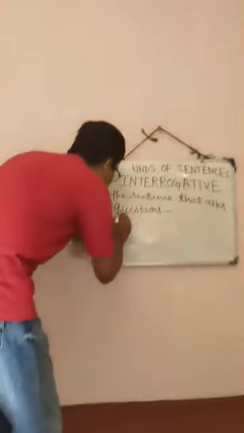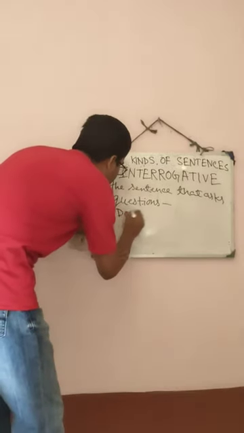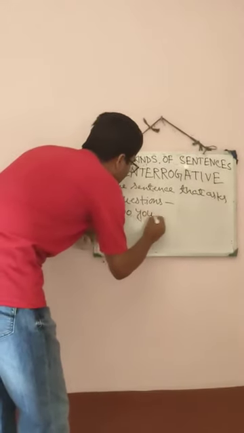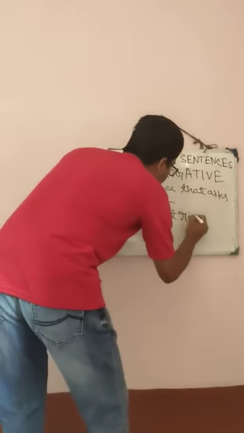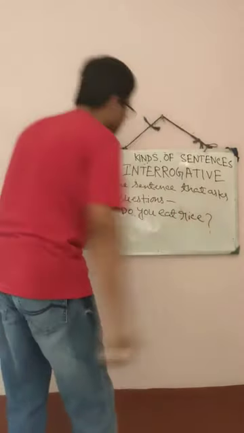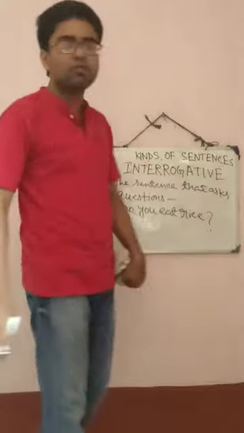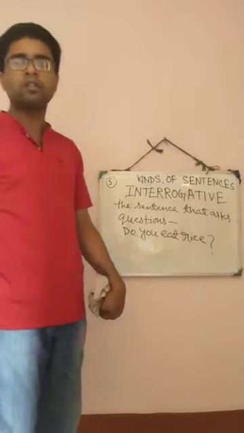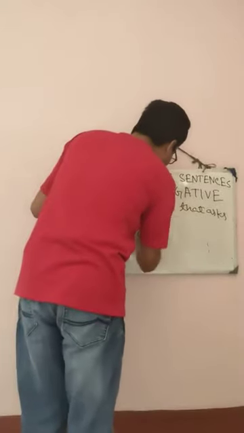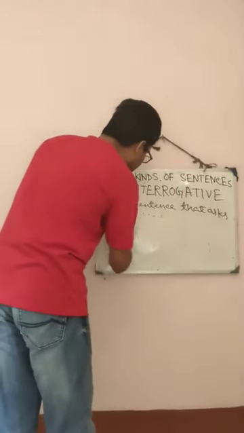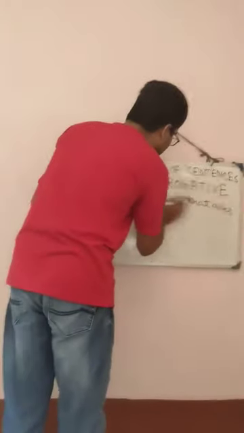If I write, do you eat rice? So what is this? This is a question. I am putting a question to someone. Do you eat rice? So this is an interrogative sentence. So the sentence that asks a question is known as an interrogative sentence. Is that clear?